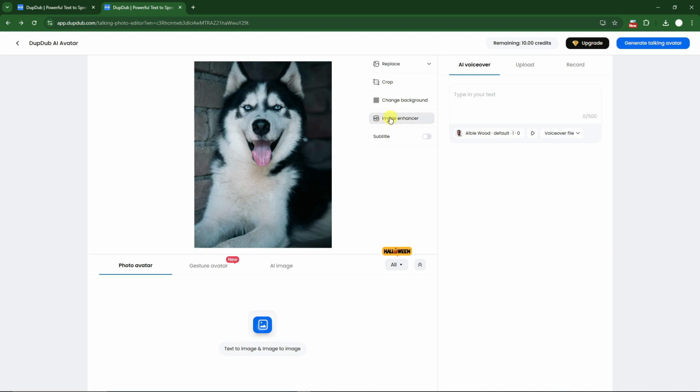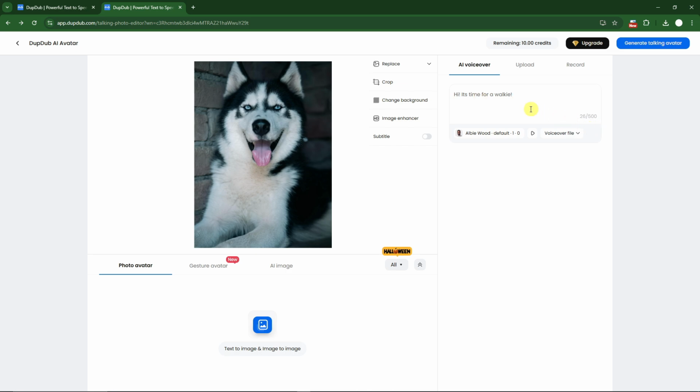There is an image enhancer, or upscale if you call it. There is a subtitle option right there, but we're gonna get to that later on, because for now, let's focus on the voices. So first, let's type in what our dog is gonna say. For example, "Hi, it's time for a walk," or "walkie," something like that. I think this is good enough.